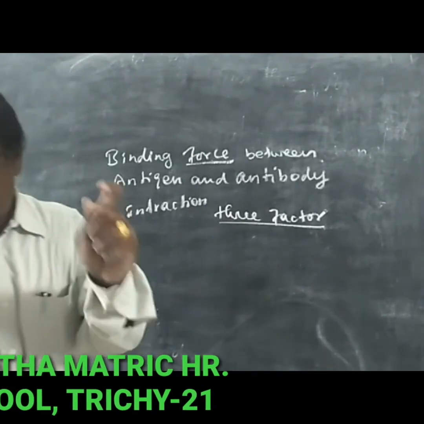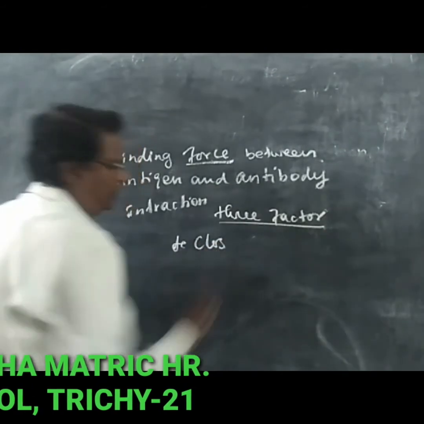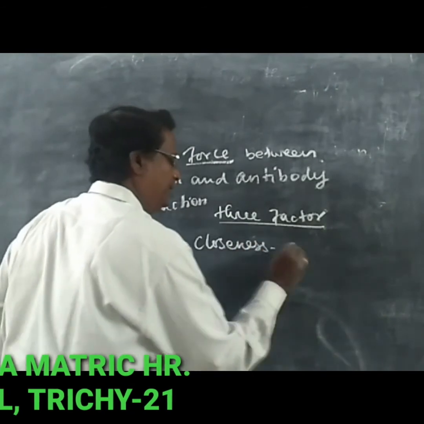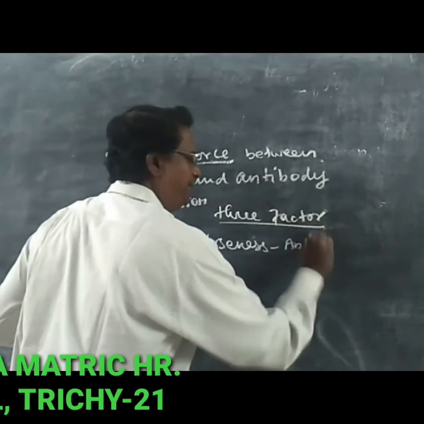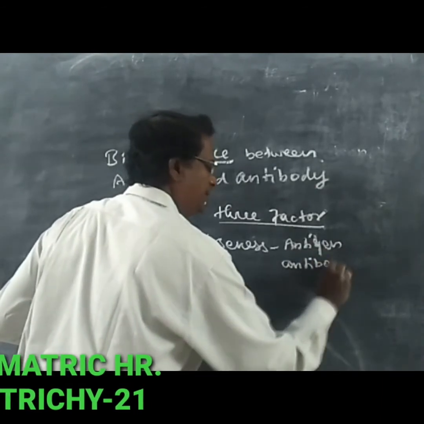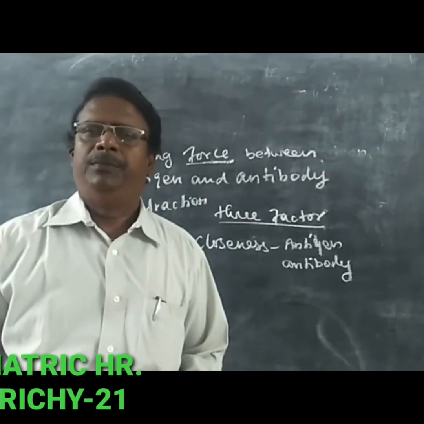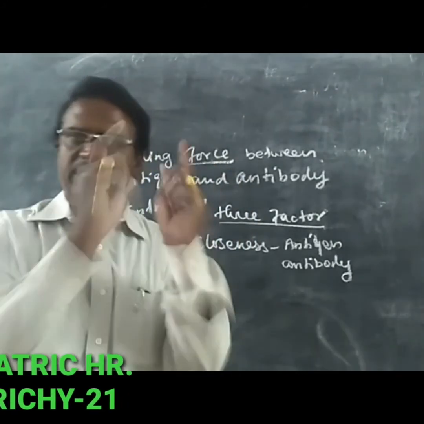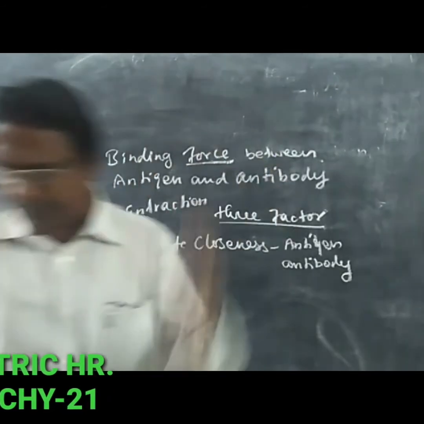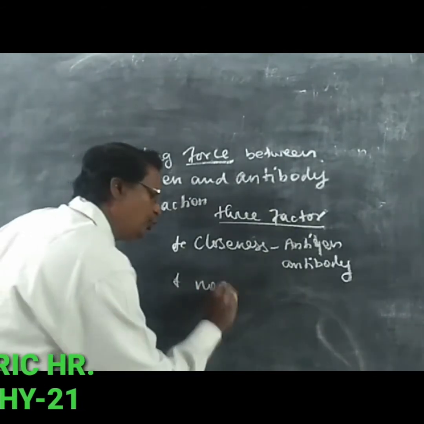The first factor is the closeness between the antigen and the antibody. The antigen and antibody come closer to each other.